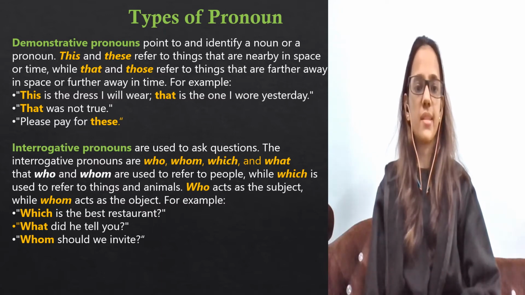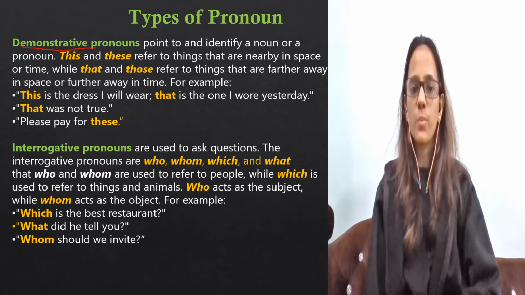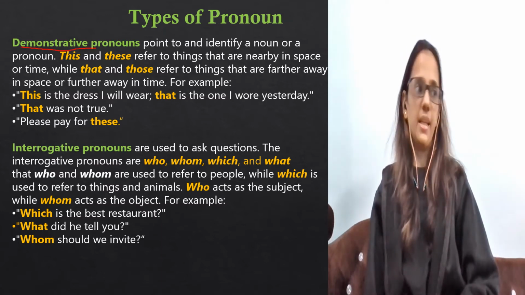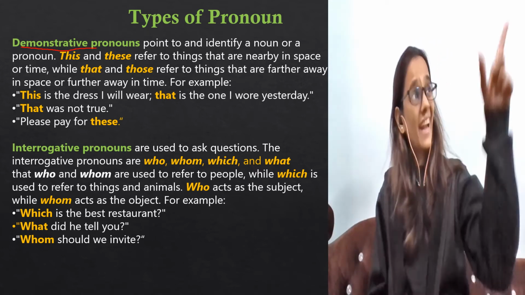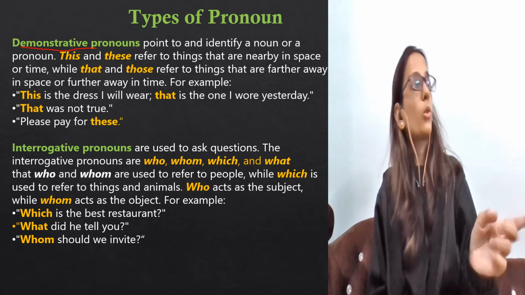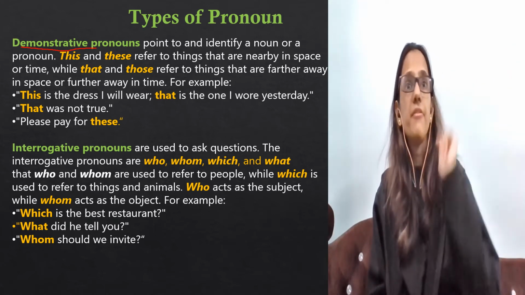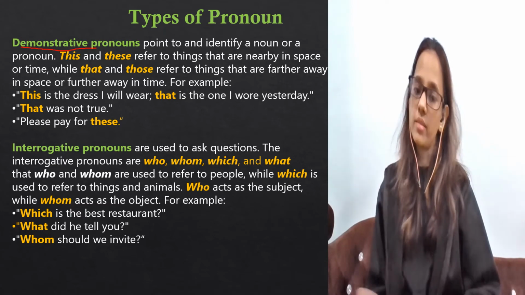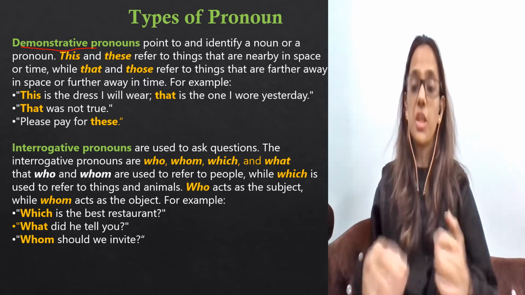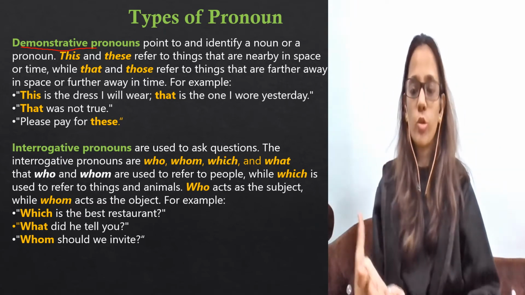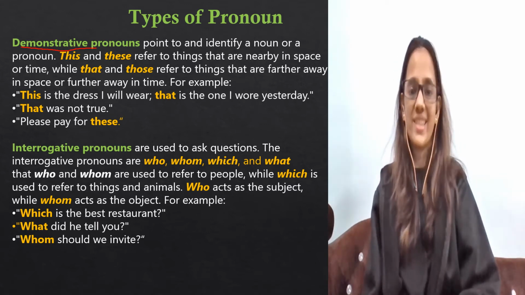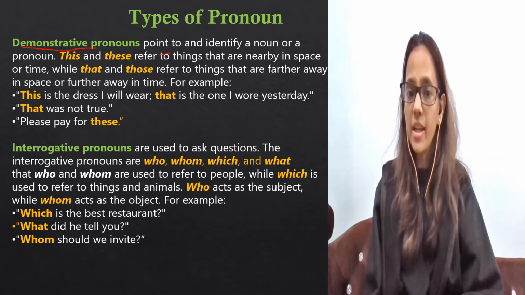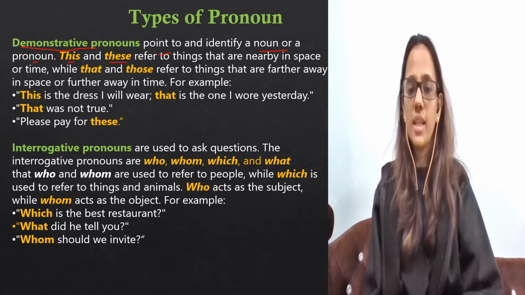So the next type is demonstrative. Now demonstrative is what, when I'm pointing out at something. For example, I'm saying this is my phone. If I'm saying that is my phone. If I say those are my friends, those are my family members, then this is nothing but demonstrating. When you're pointing at something, that could be a person, thing, anything, that is known as demonstrative. Now let's see. They point to and identify a noun or a pronoun.